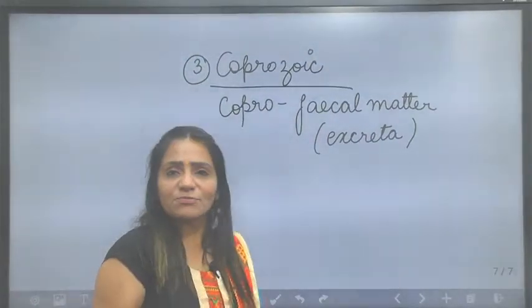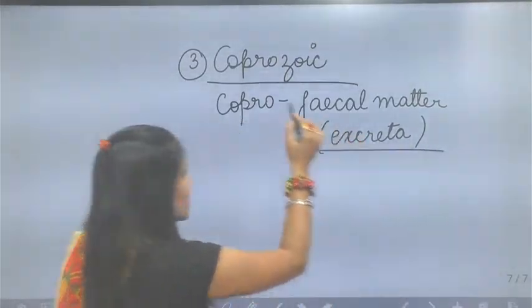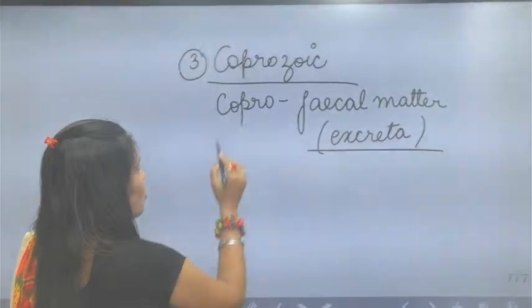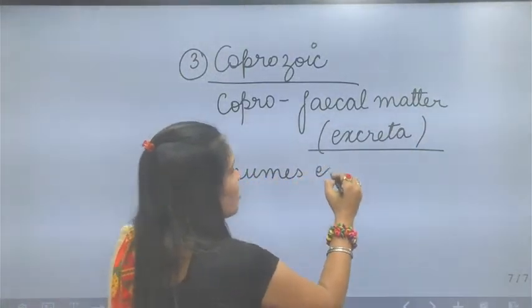So copro means fecal matter or excreta. Excreta is the waste. In the coprozoic mode of nutrition, an organism consumes the excreta of another organism.